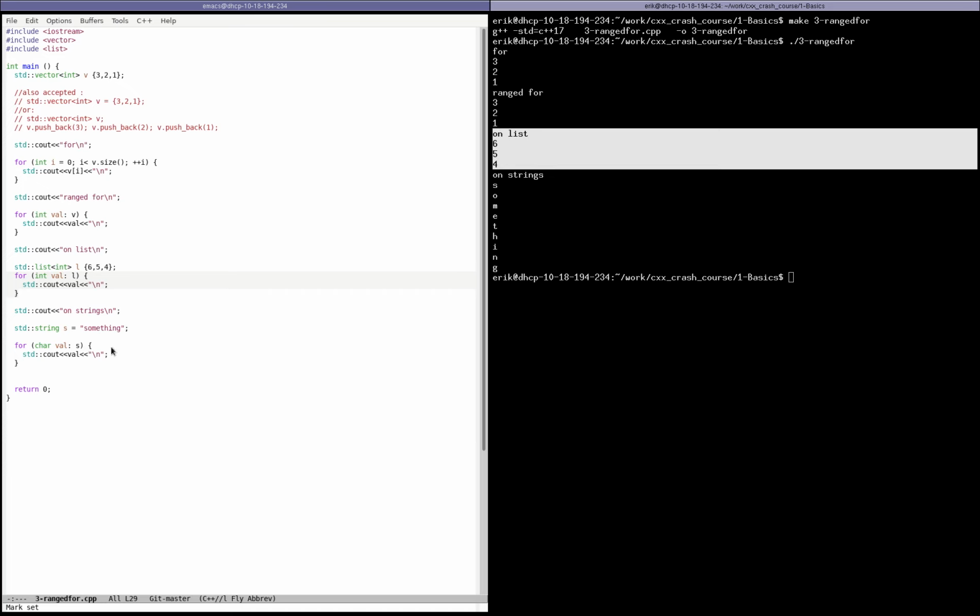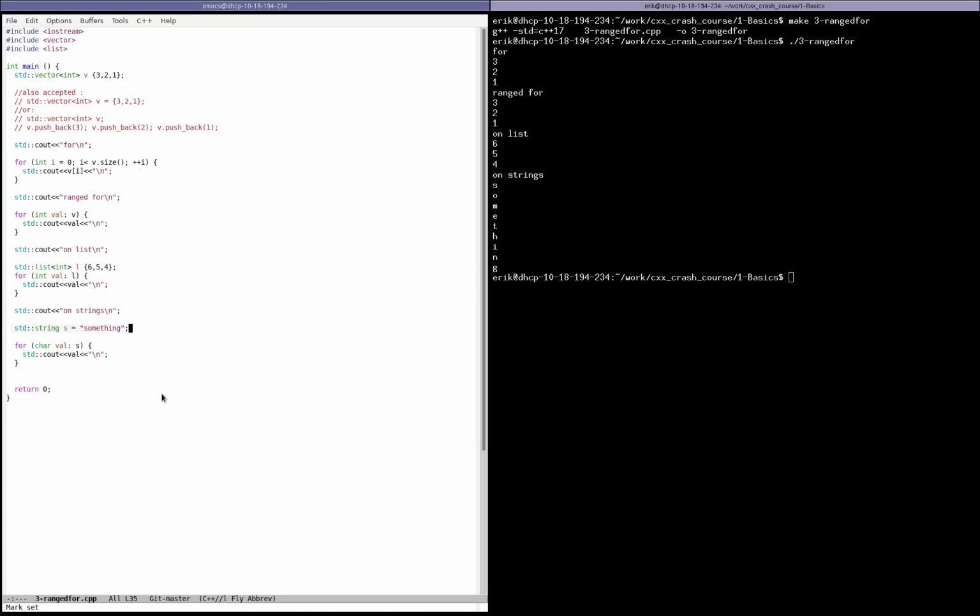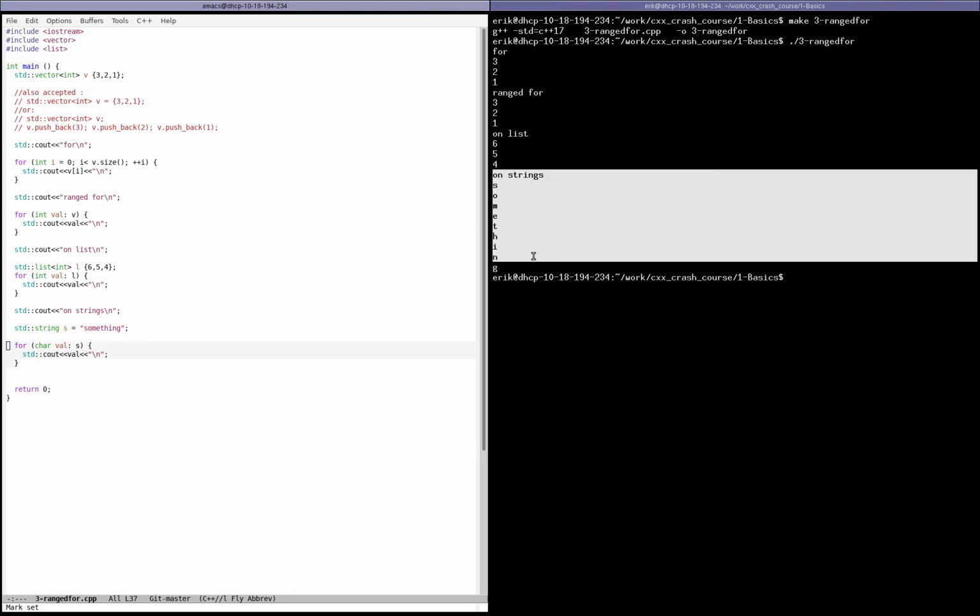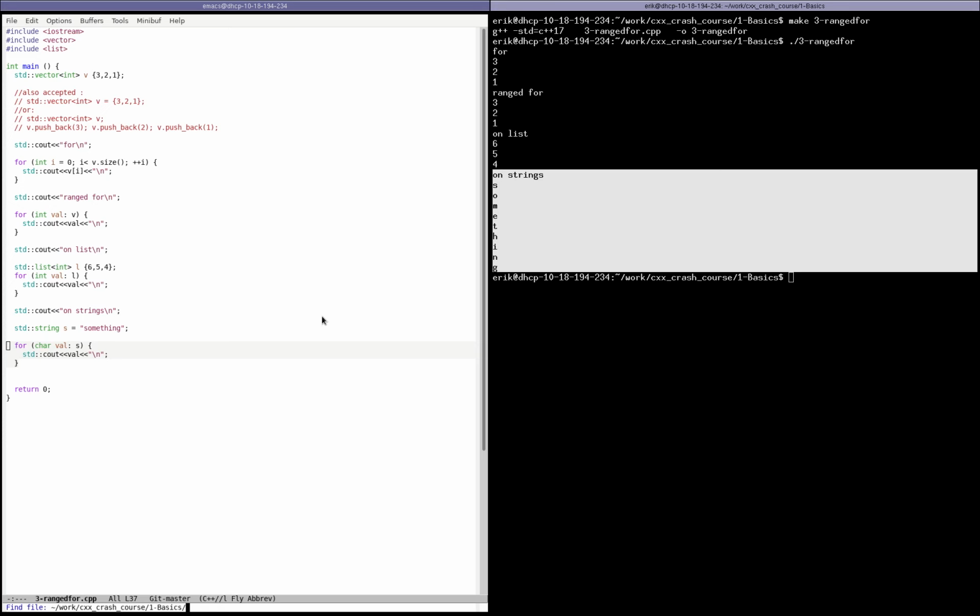For instance, strings are as well. So if you have a string s, which is something, then you can go ahead and list all the characters that are inside of that string, and you can see it prints something one letter at a time. All right, ranged for, nothing particularly new in there.